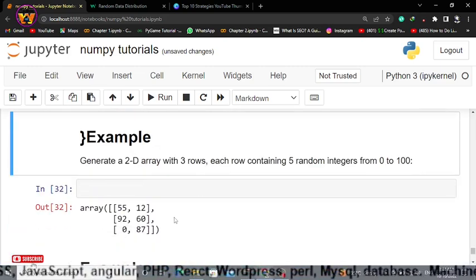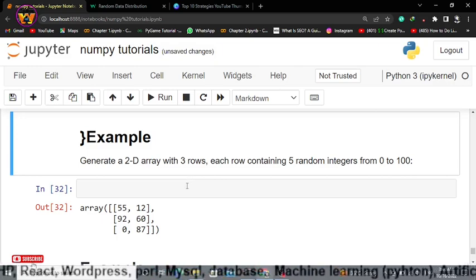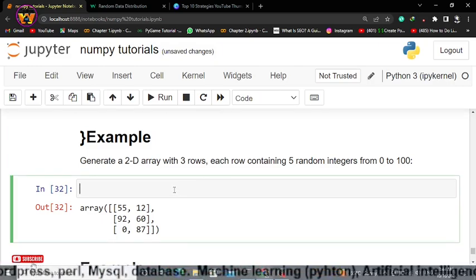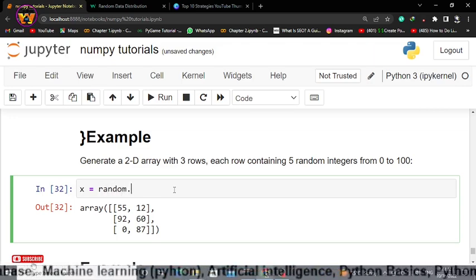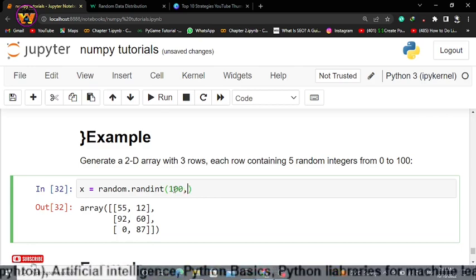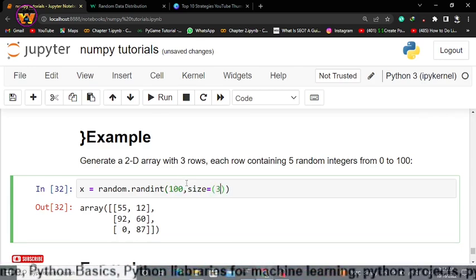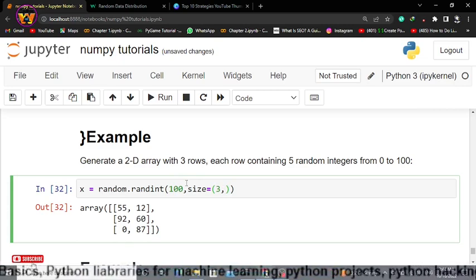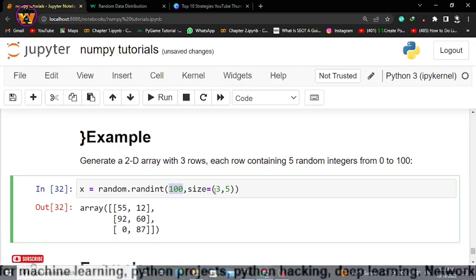Okay. Next, generate a 2D array with 3 rows, each row containing 5 random integers from 0 to 100. The same method but a bit different. So x = random.randint, and from 100, size will be equal to how many rows? 3 rows, and each row containing 5 elements. So within 100 values it will generate me a 2D array that has 3 rows and 5 columns.